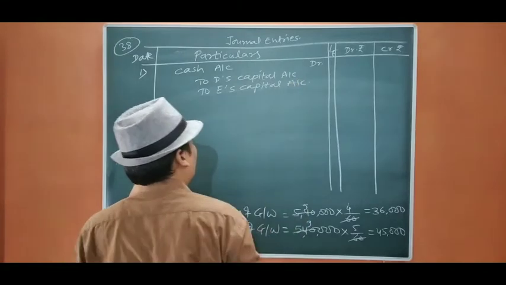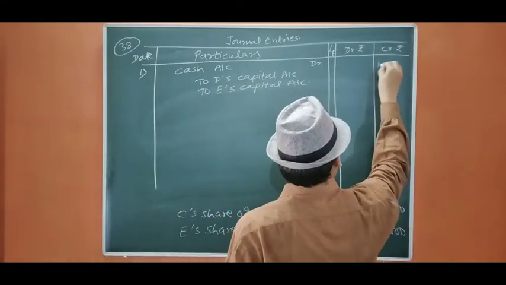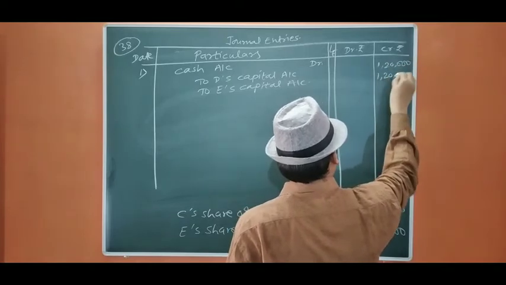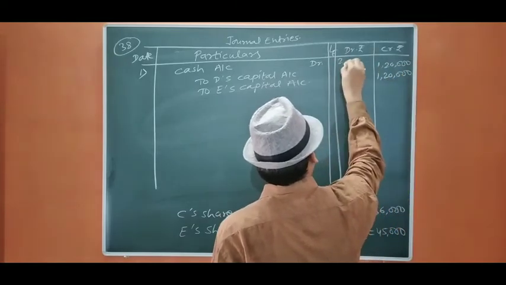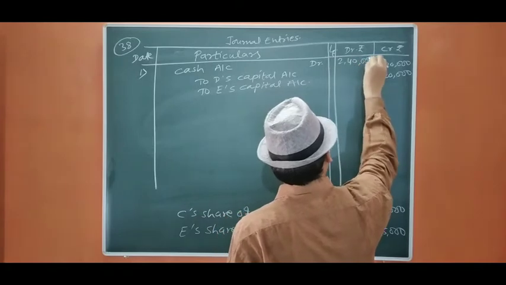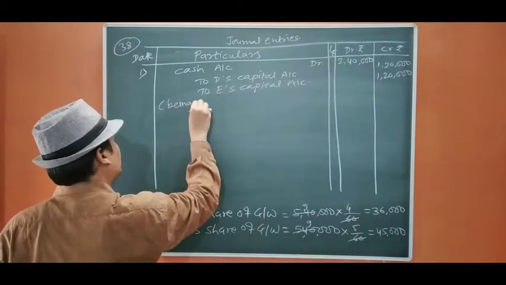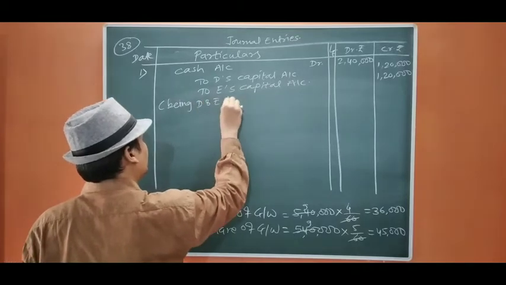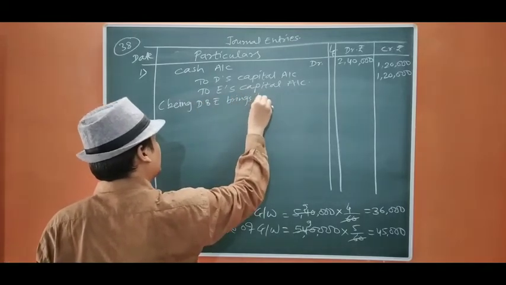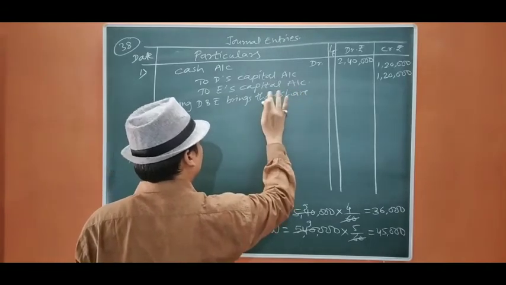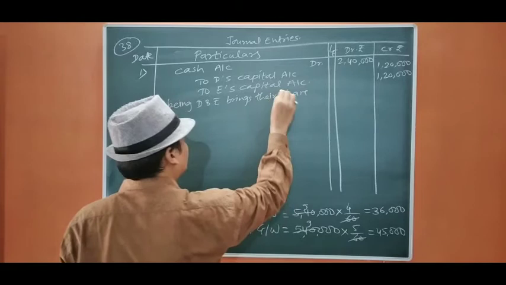The amount is 1,30,000 each. That is going to be 2,60,000. B and E bring their share of capital.